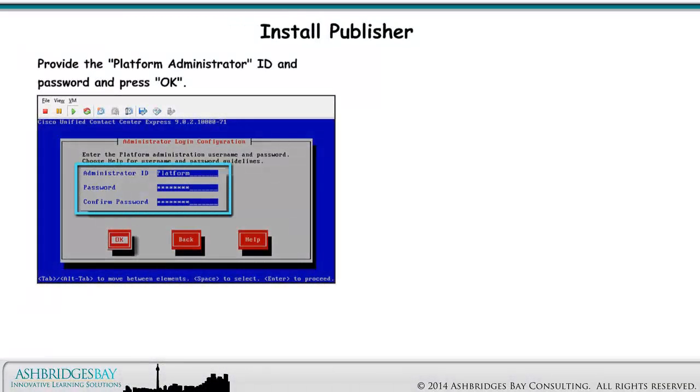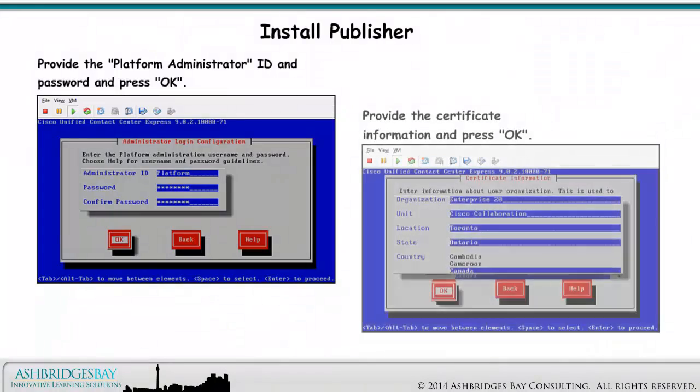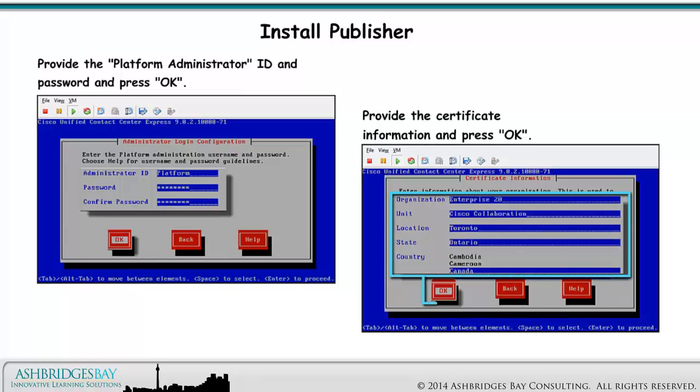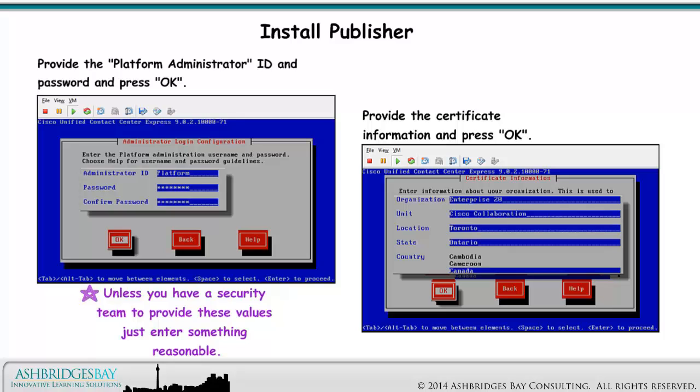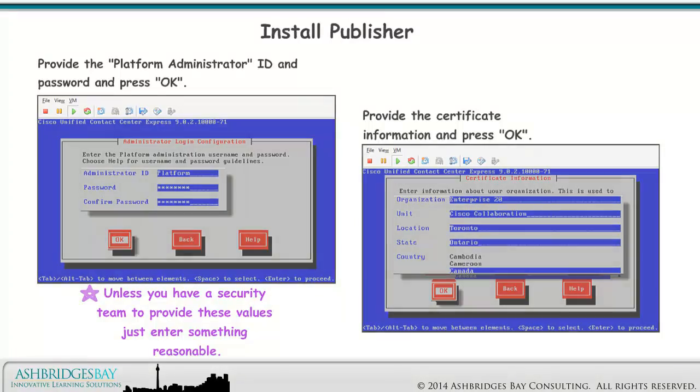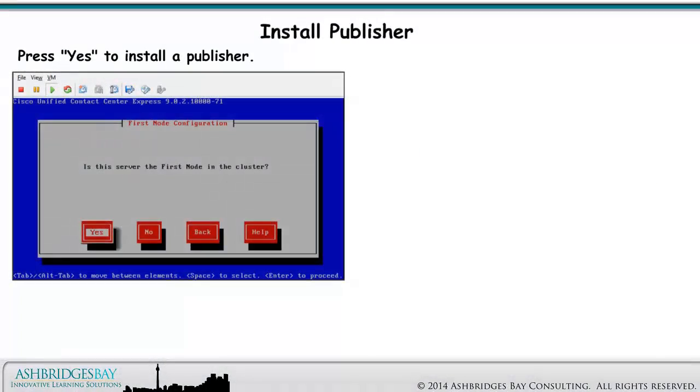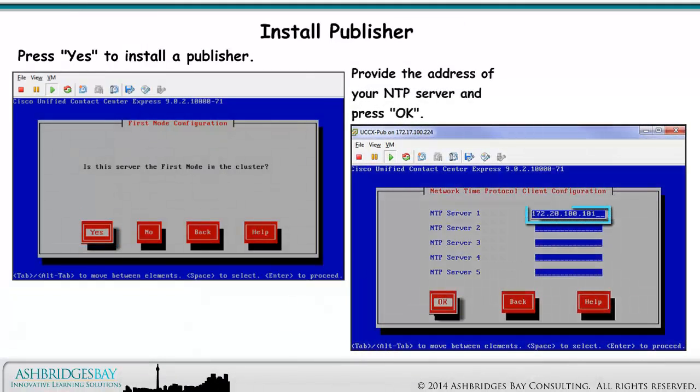Provide the Platform Administrator ID and password and press OK. The Platform Administrator has access to the console and the OS administration and disaster recovery web pages. Provide the certificate information and press OK. Unless you have a security team to provide these values, just enter something reasonable. Press Yes to install a publisher. Provide the address of your NTP server and press OK.